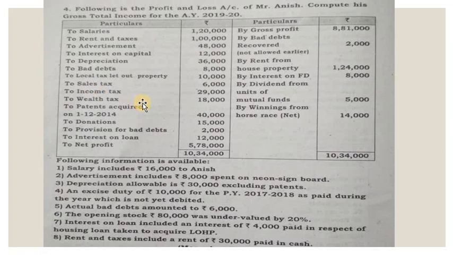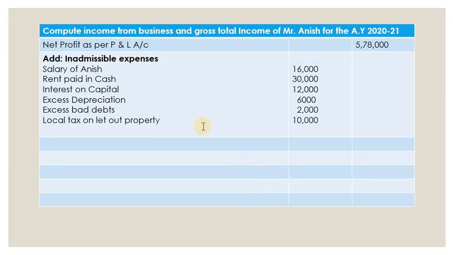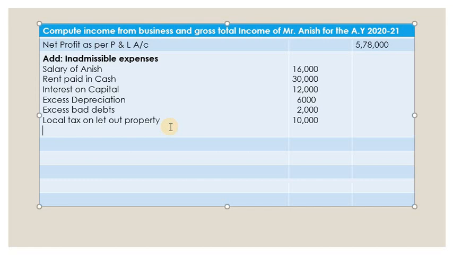Then income tax. Yes, income tax is paid on the income of the individual, not on the business. So this is related to the individual, personal tax. Therefore, it has to be added back to the profit. Let's add that. How much is the amount? 29,000.